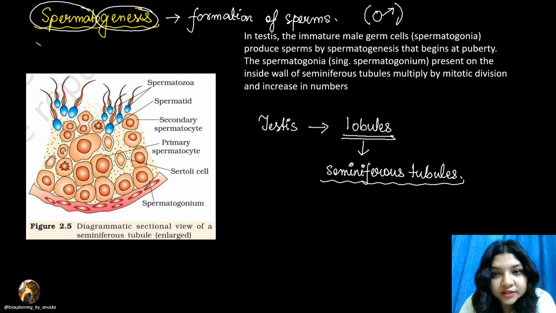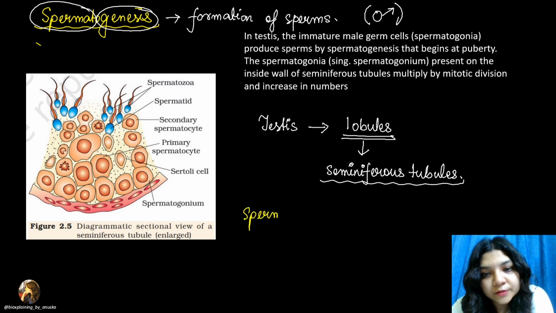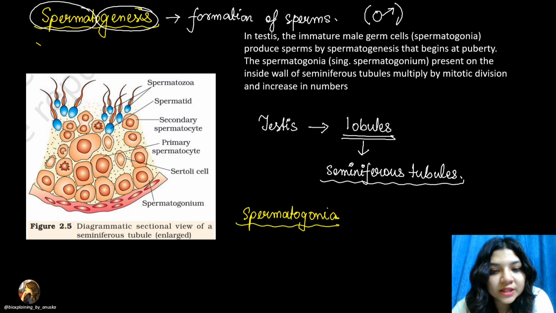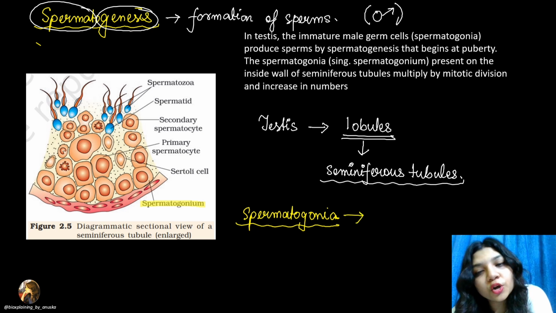So, what is present inside the seminiferous tubules? There are spermatogonia present. Spermatogonia. And in singular form, you can call it spermatogonium, like it's written here. So what are spermatogonia? These are immature male germ cells.